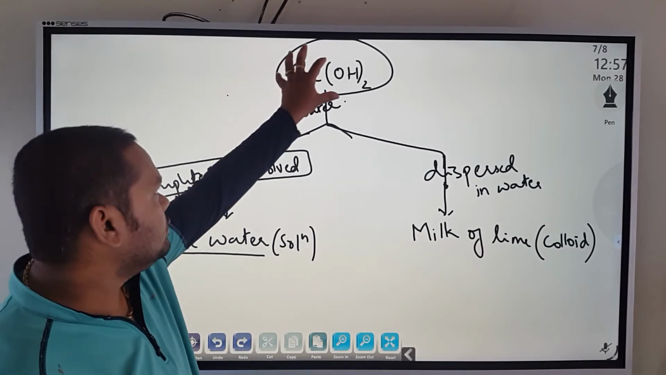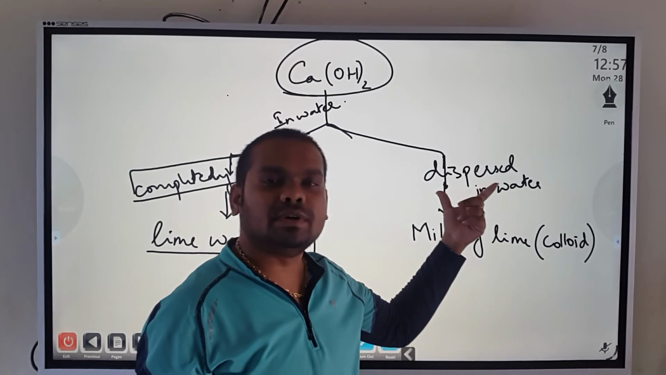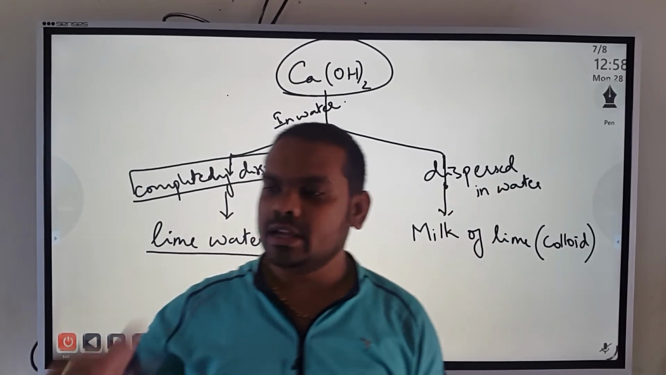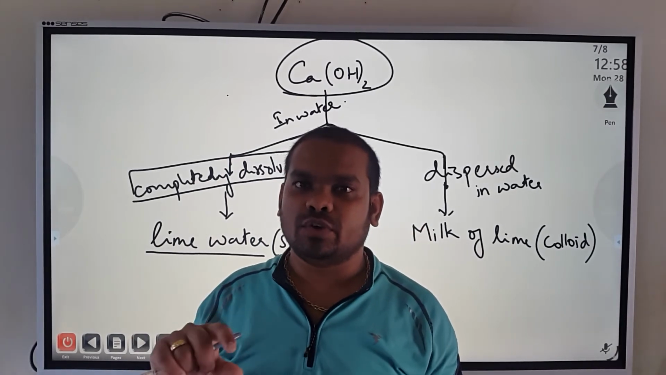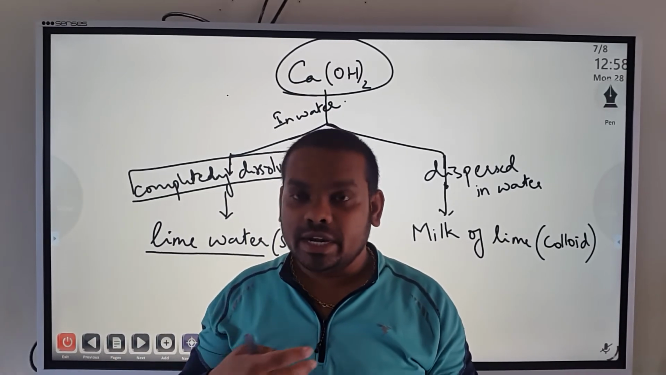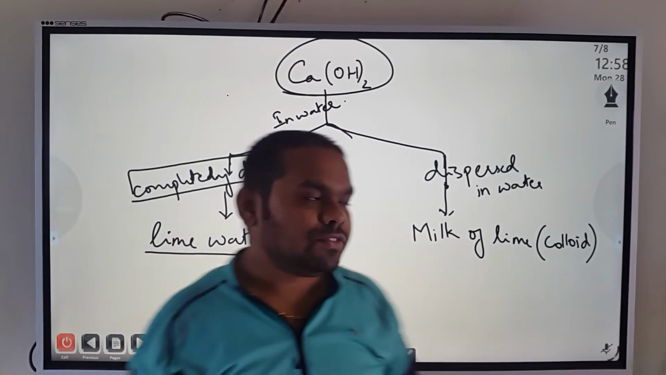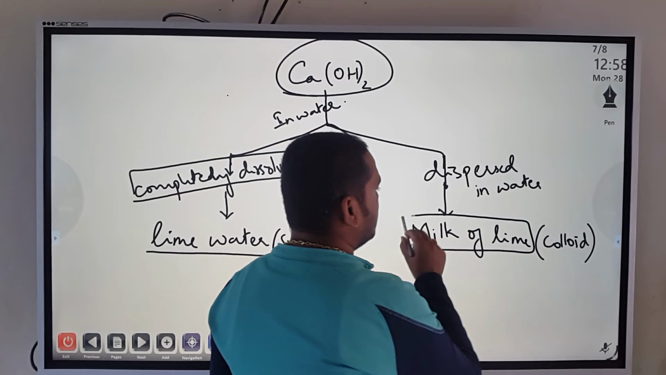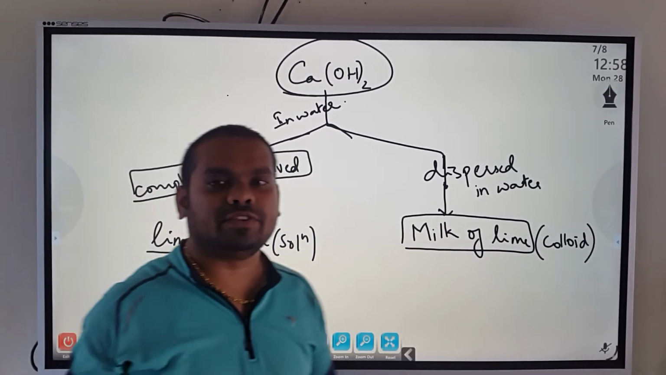Whereas if calcium hydroxide is only partially dispersed in water, just like milk. Take a glass of water, add some 5 to 10 drops of milk to that glass of water. What happens? The milk will be dispersed throughout the water. So it is not a solution, it is a dispersion. And in such a case we call it milk of lime, and it is a colloid. So there are 2 main differences between a colloid and a solution.